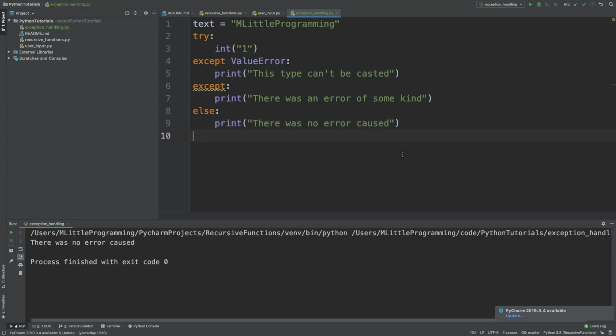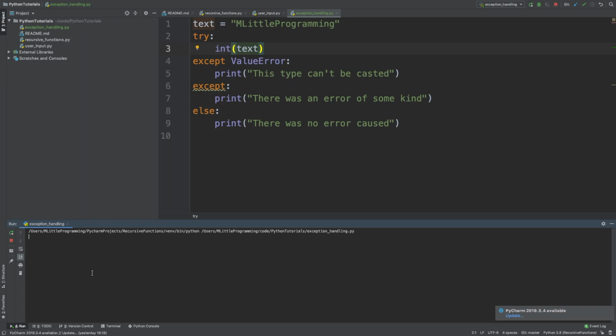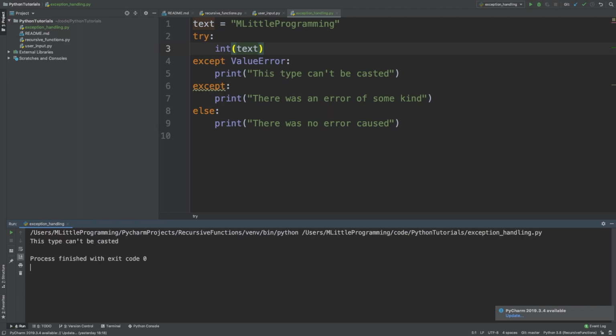So, if we were to run this code now, there was no error caused would be printed, as there's no error that has been caused in the try block. However, if we were to cause any of the errors we've seen so far in this video, we wouldn't see anything printed. To show this, we'll just pass in our text variable as an argument into the int constructor and run the program.